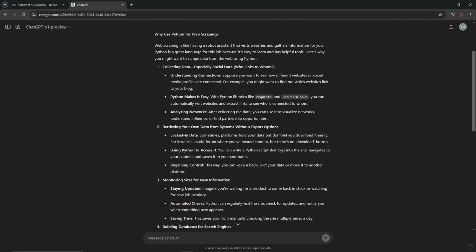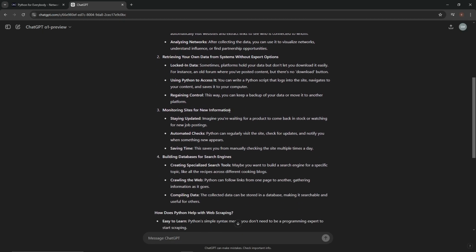Retrieving our own data from systems without export options. That's something. All right. Locked-in data. Sometimes platforms hold our data but don't let us download it easily. For instance, an old forum where we posted content, but there is no download button. Okay. So using Python to access it, we can write a Python script that logs into the site, navigates to our content, and saves it to our computer. I don't know why we would do that, but I guess some people are that bored to where they're writing important information in forum posts. Okay. Regaining control. This way we can keep a backup of our data and move it to another platform. Why would you do that? I guess it's because ignorance is bliss and some people make some mistakes and others make other mistakes.